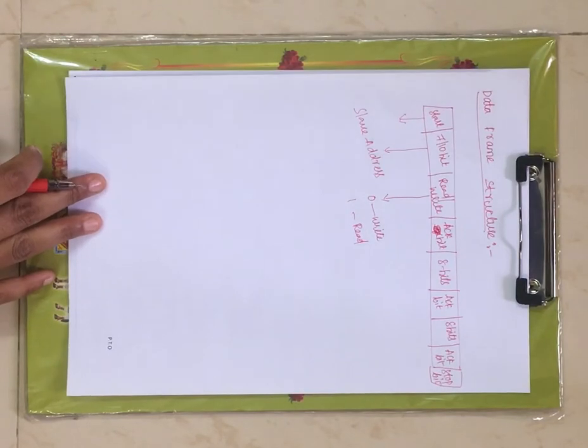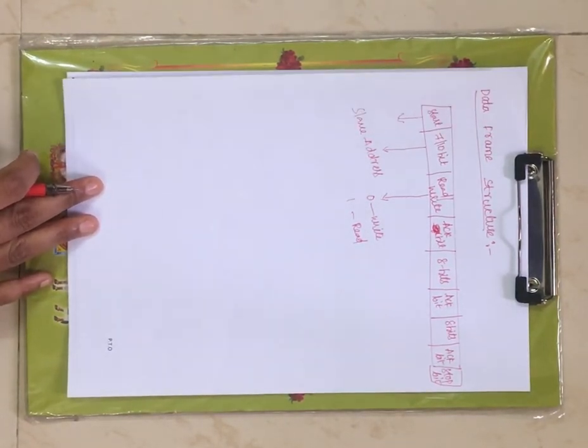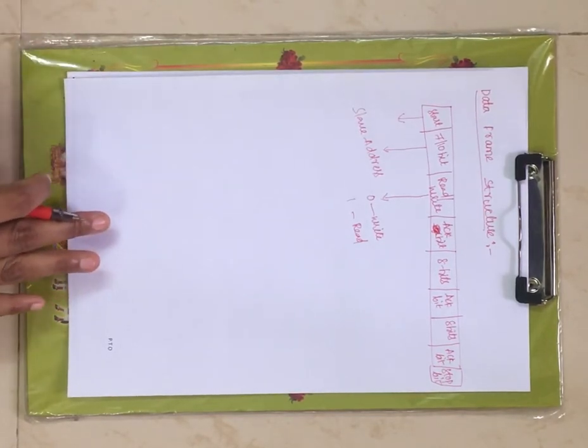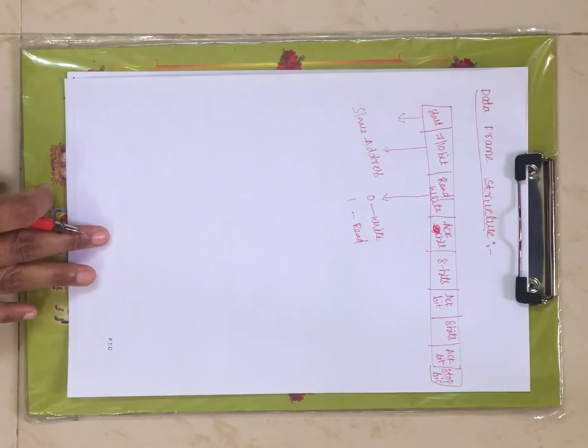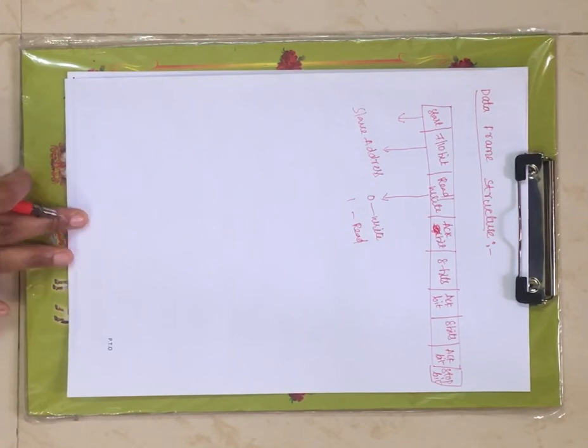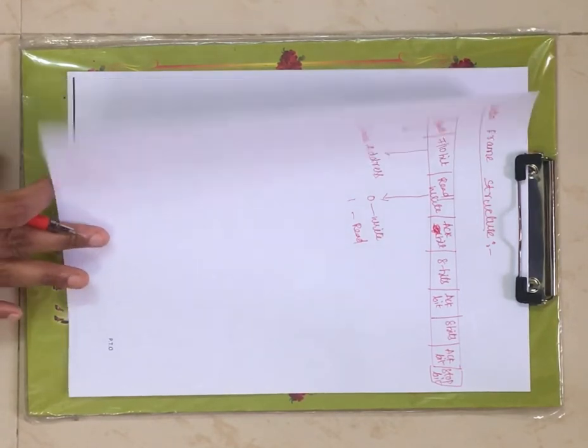Along with the slave address we will send the read or write bit. If it is 0, write operation. If it is 1, read operation, right?